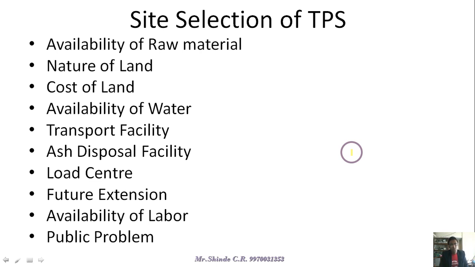For ash disposal, there should be much area available to produce dykes, and we have to merge that ash into the dykes. Then nearer to the load center, in order to reduce transmission losses. Future extensions mean much more scope is available to increase the number of units in the future. Availability of labor nearer to the load center means manpower can be easily available. So these are the site selection factors for thermal power plants.